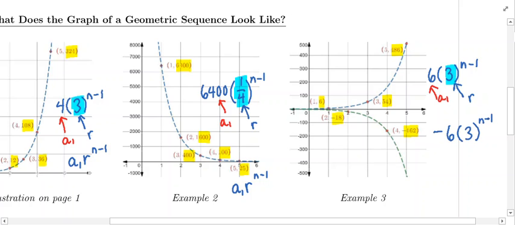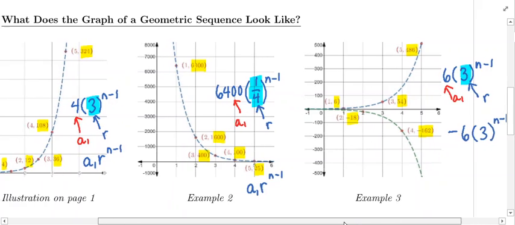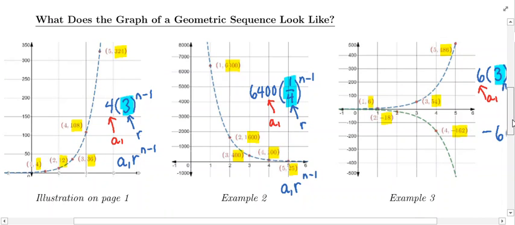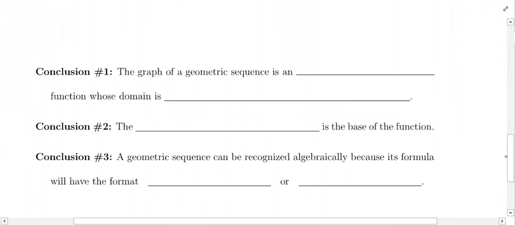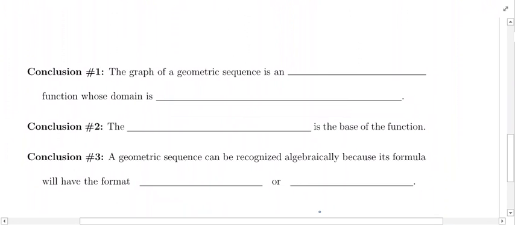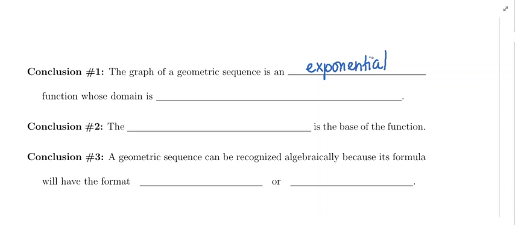All right, so from all of this, we're going to make some conclusions, like we did for arithmetic sequences. Conclusion number 1: the graph of a geometric sequence is an exponential function. The graph itself consists of discrete points. Those blue curves that I fitted to the points are not actually part of the graph. I was just showing you the trend of the points.